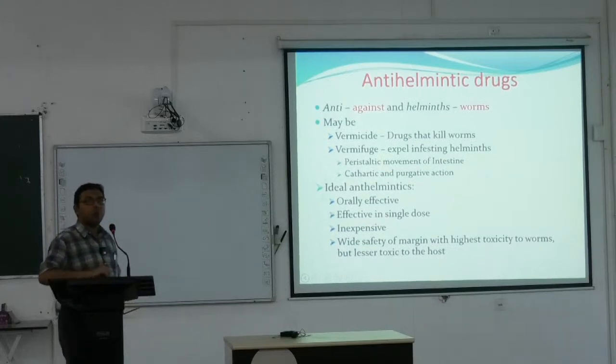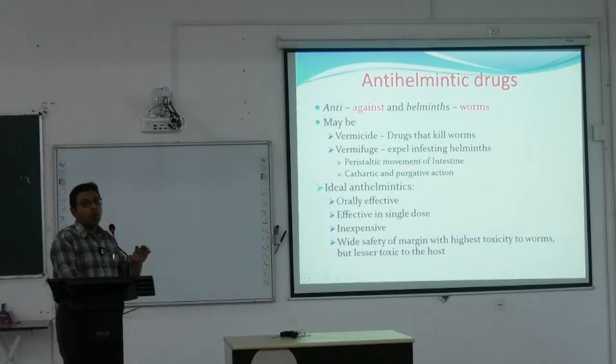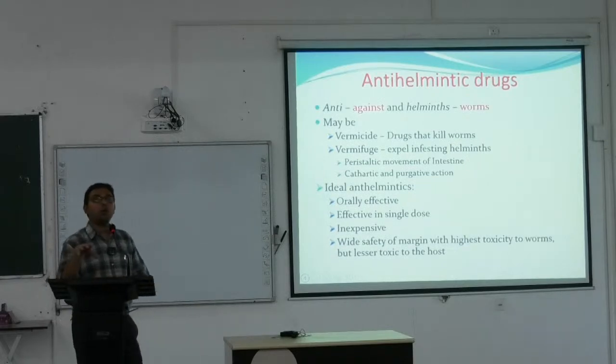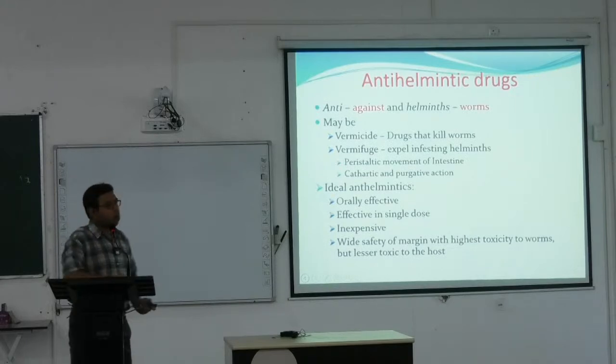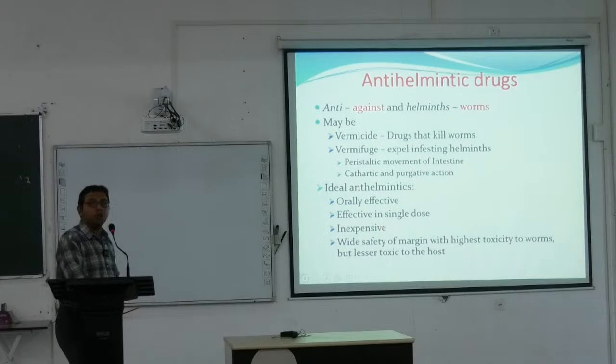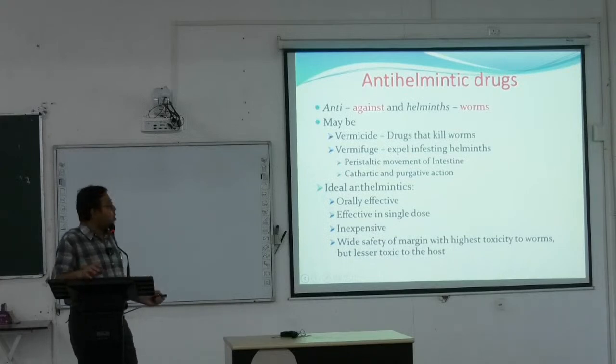Ideal anti-helminthics should be orally effective, because it is easy to give, and easy to give for mass eradication of the helminthic infection. Helminthic infection is quite common in schools, among teenage age groups, or in hostels, where we need some mass treatment. So for this we need oral medication. It should be effective in a single dose, inexpensive, and have a wide margin of safety, with highest toxicity to worms and lesser toxicity to the host. So it should be safe to humans.